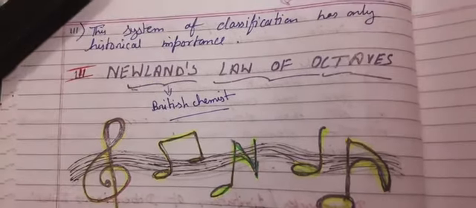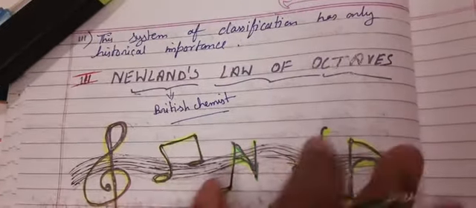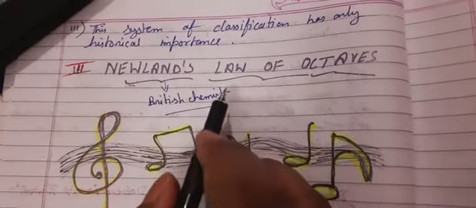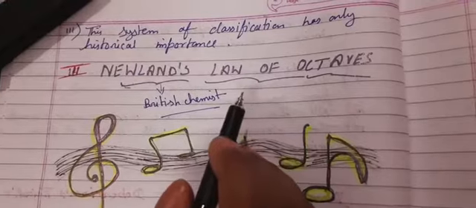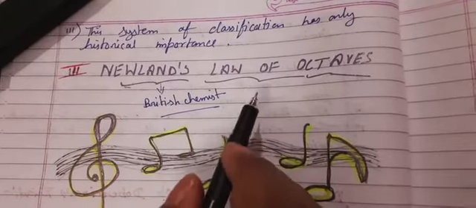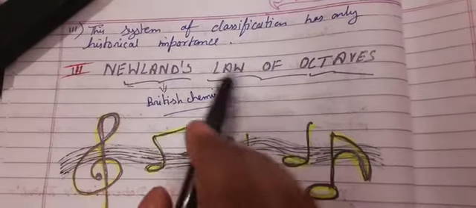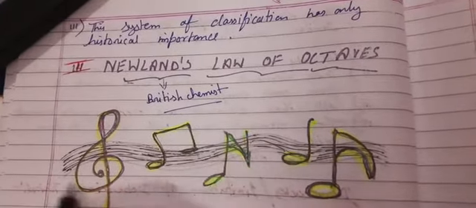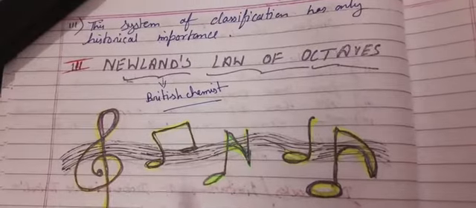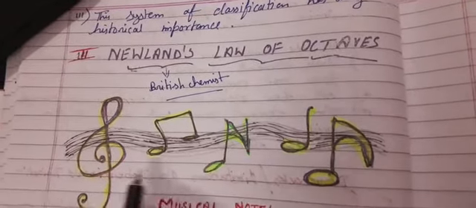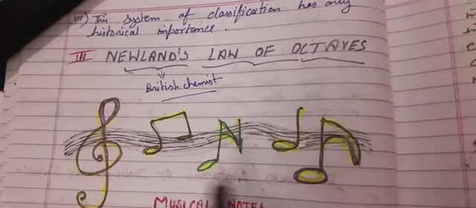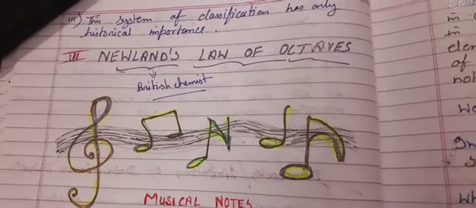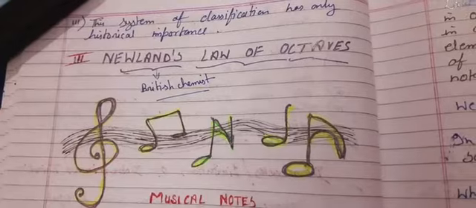Now we will discuss the next one, and that is Newland's law of octaves. What he did about the arrangement of the elements, or the classification of the elements, we are going to see that. Okay. See children, he was a British chemist. I have drawn some musical notes, tried to draw it because I am not an expert in music. And you must have seen these types of symbols whenever you see any musical notes with a guitarist or tabla player or any music player.